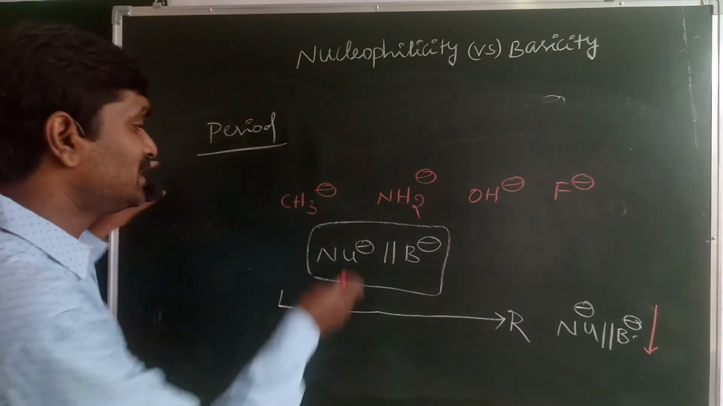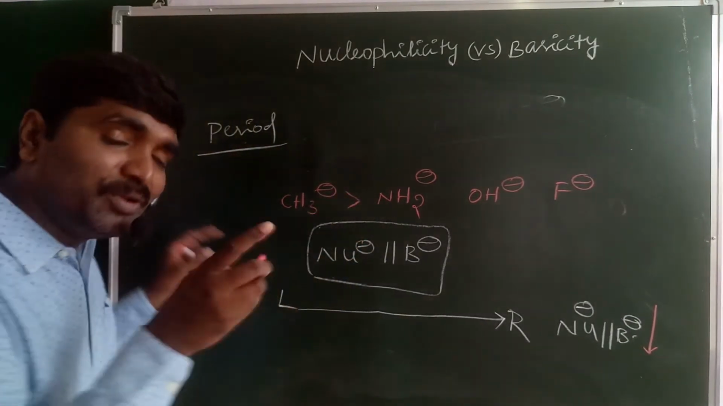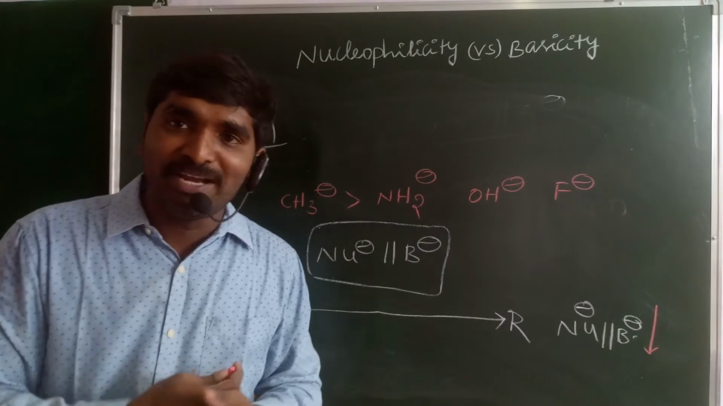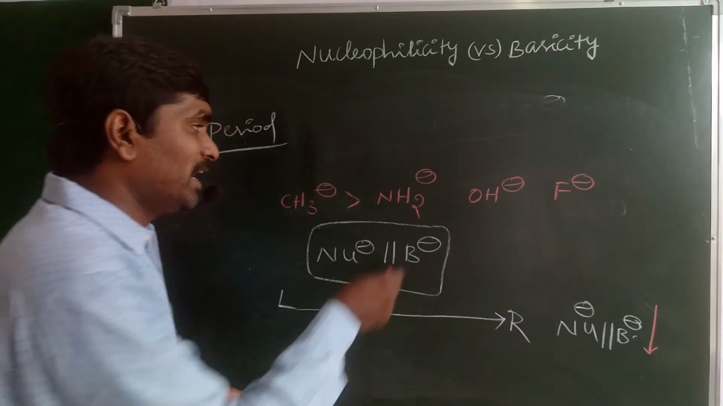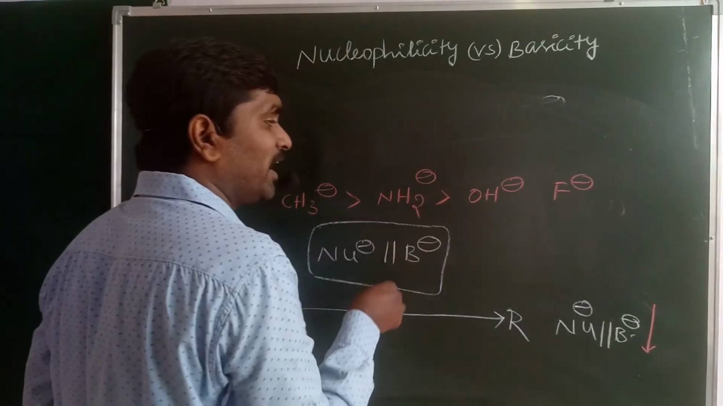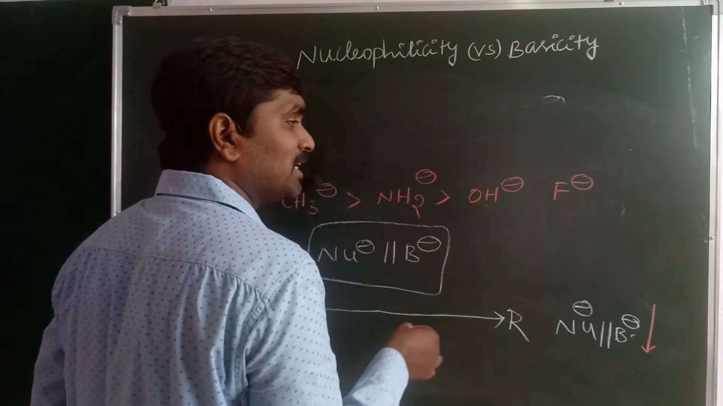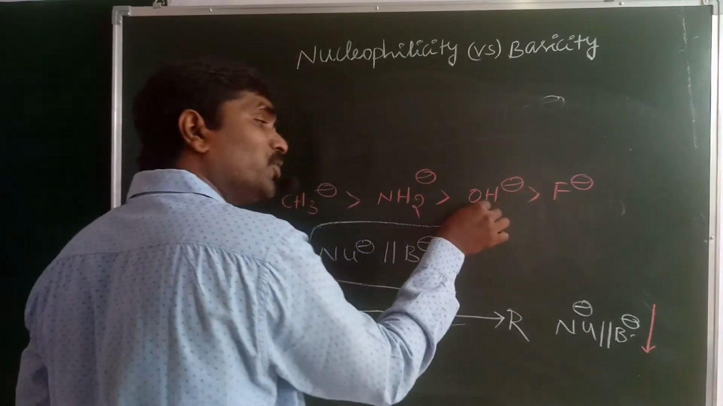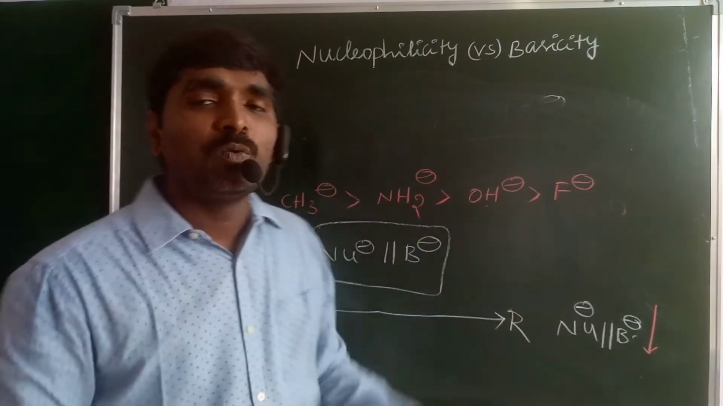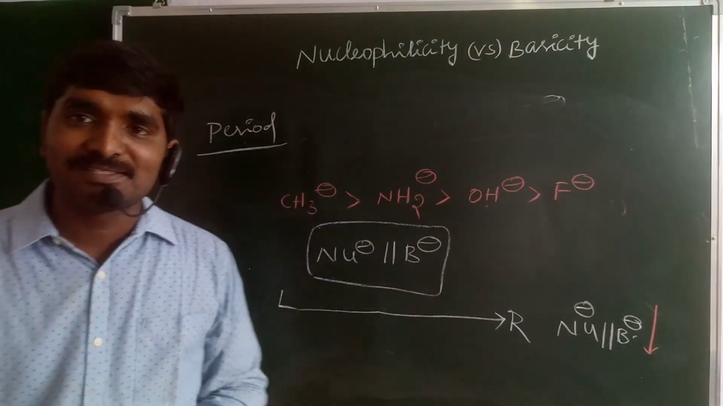That means CH3 minus is the better nucleophile as well as the better base. NH2 minus is the better nucleophile when compared with OH minus. OH minus is a better nucleophile as well as a better base when compared with F minus.